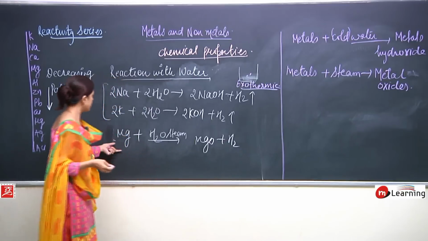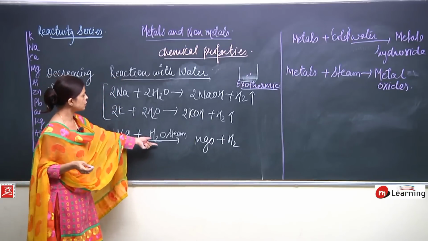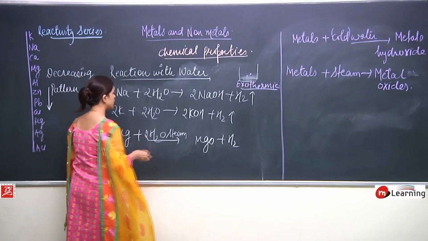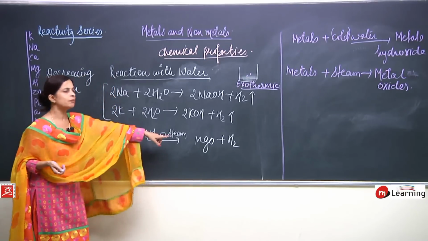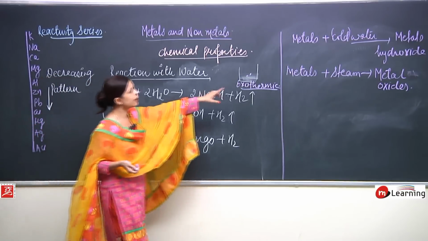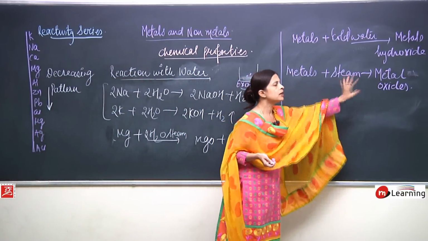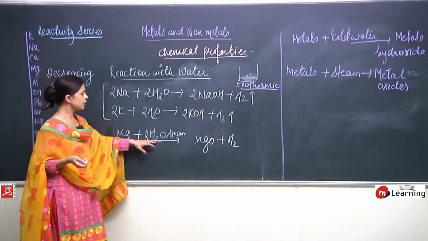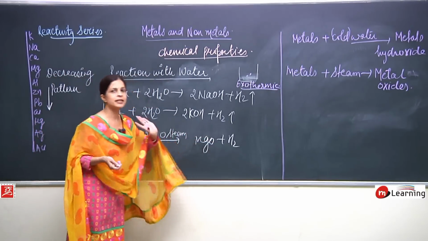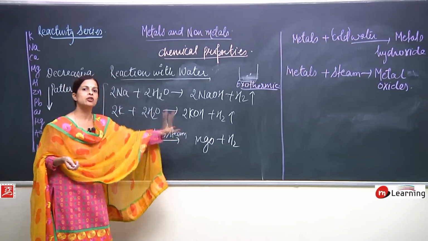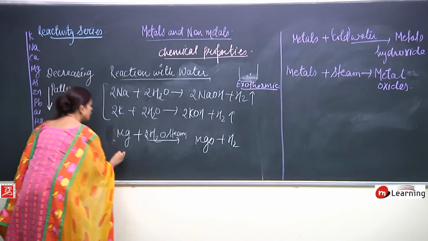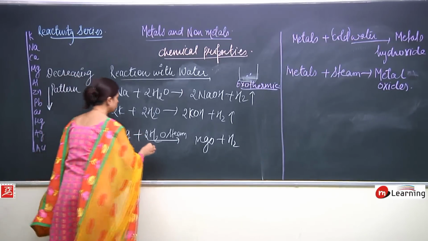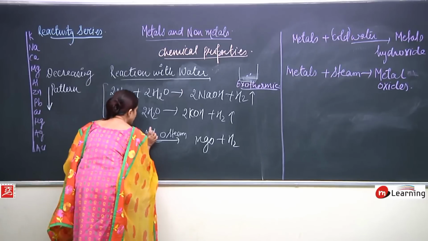So Mg plus H2O gives MgO plus H2. MgO means magnesium oxide is formed. Why? Because when metals react with steam, metal oxides are formed. So when magnesium is reacting with steam, MgO plus H2, again a metal oxide is formed. Now if I take magnesium and allow it to react with water.